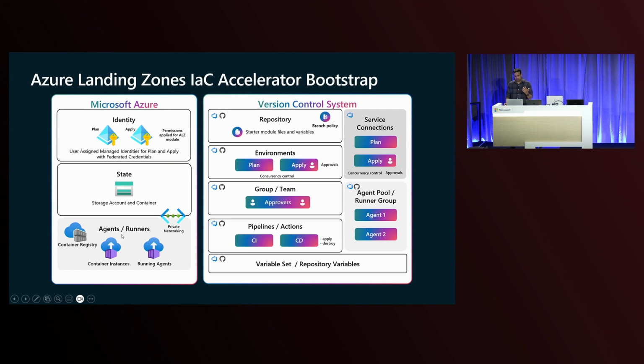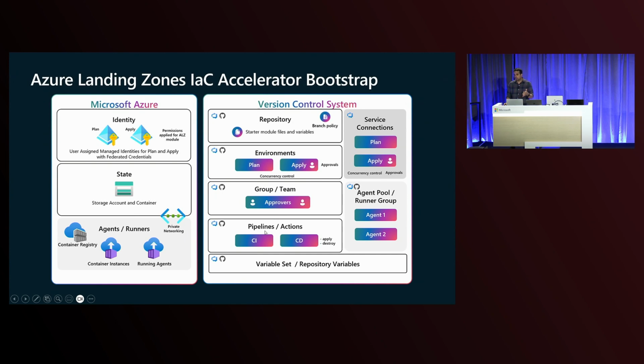And then depending upon whether you're using Azure DevOps or GitHub, your agents and runners also get set up with a container registry and container instances. On the version control side, whether you've chosen GitHub or Azure DevOps, we set up your repository with the branch policy. We set up your environments for plan and apply. We set up your group or teams with the approvers that you select who can approve a plan and apply.